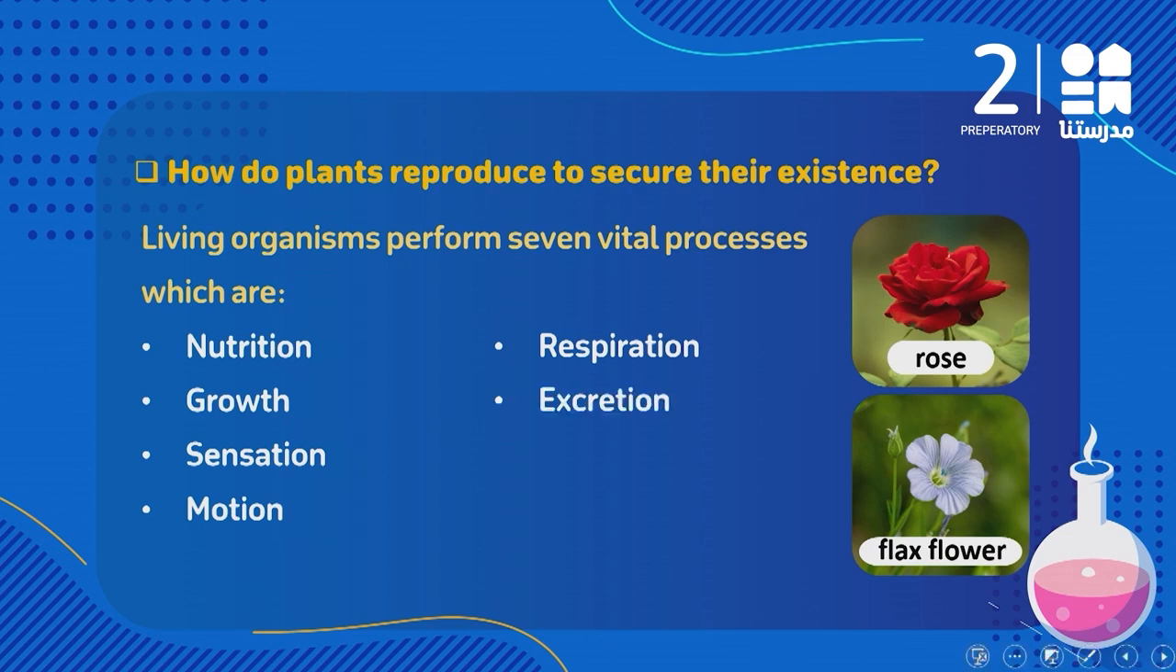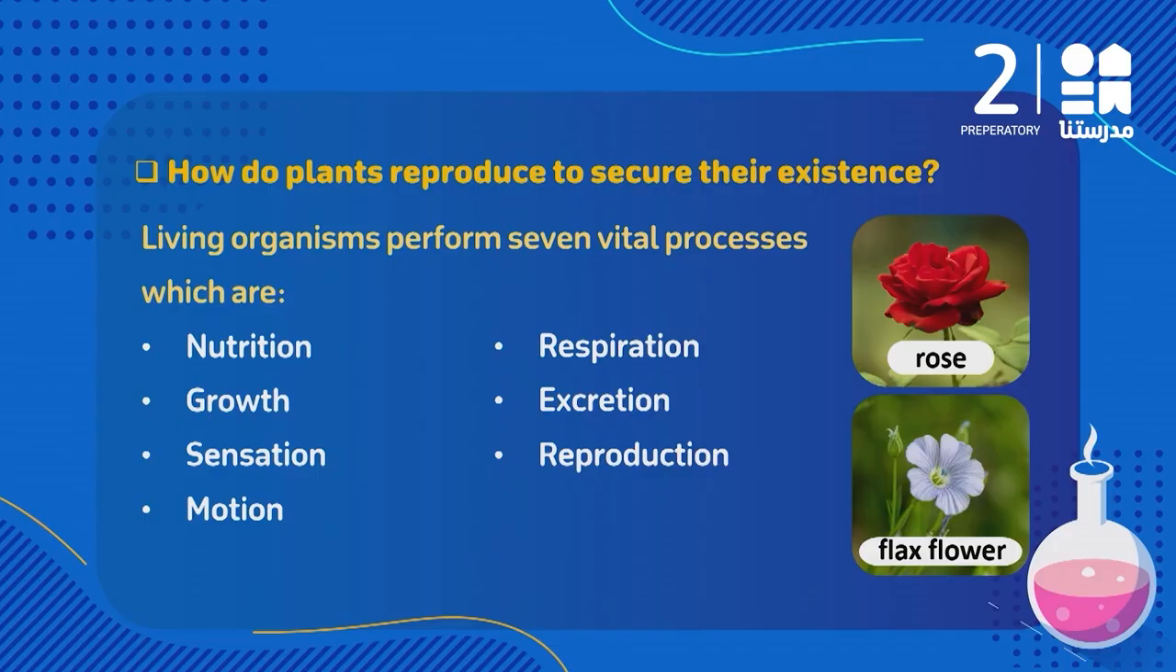Excretion, what is the meaning of the word excretion? Excretion is the process where the living organism gets rid of the unwanted or waste materials out of their body. And number 7, we have reproduction. Reproduction is the process where the living organism gets new individuals.